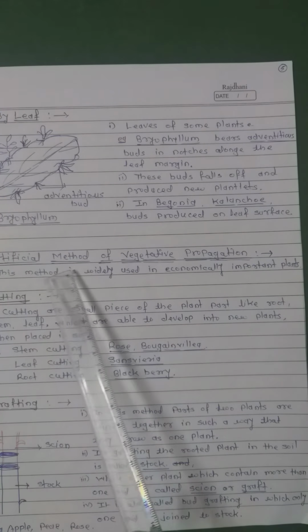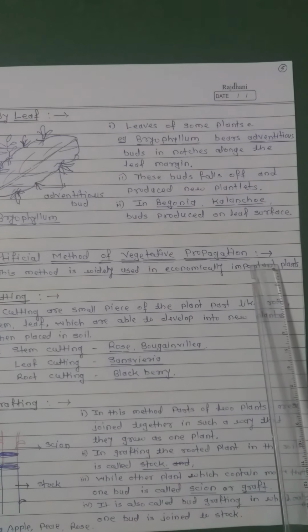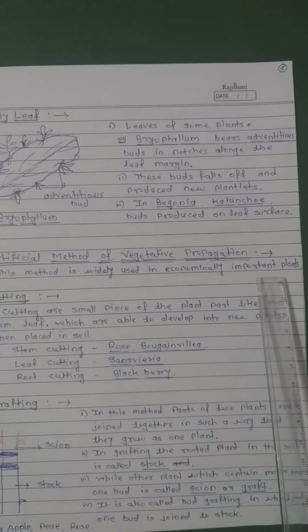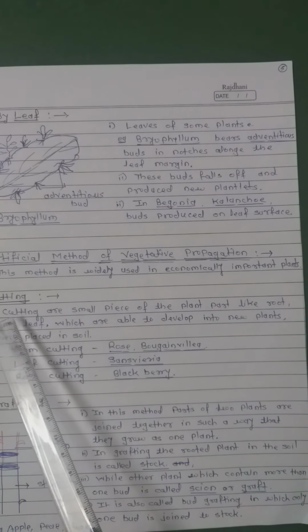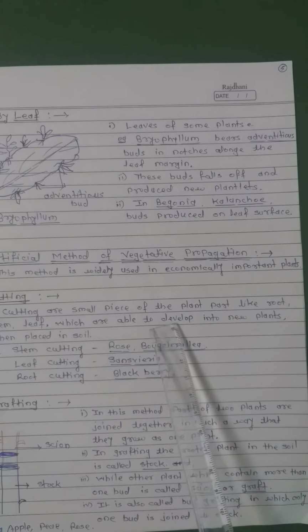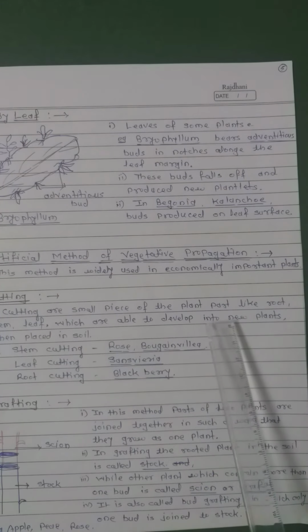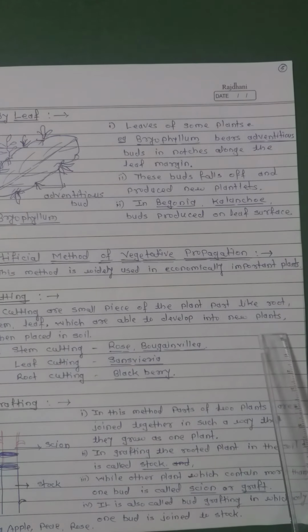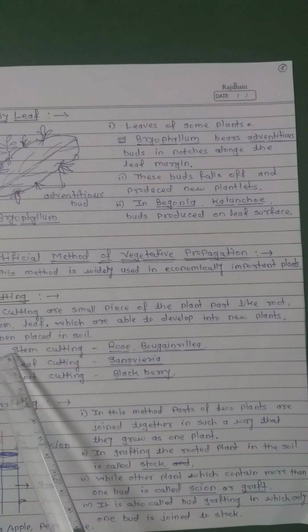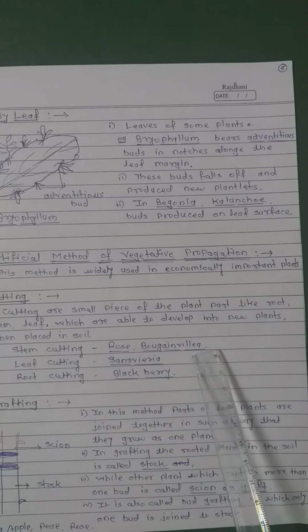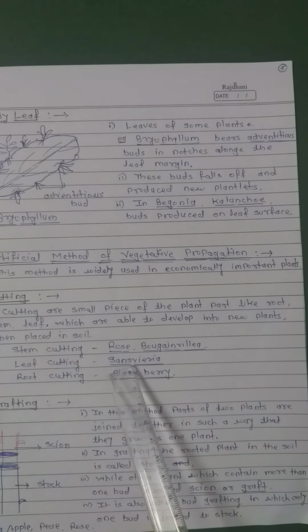Now, next one is artificial method of vegetative propagation. This method is widely used in economically important plants. In this, first method is cutting. Cuttings are small plant parts like root, stem, leaf, which are able to develop into new individuals when placed in soil. For example, stem cutting, example rose, bougainvillea, leaf cutting, sansevieria, root cutting, blackberry.